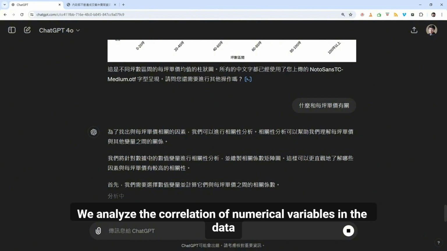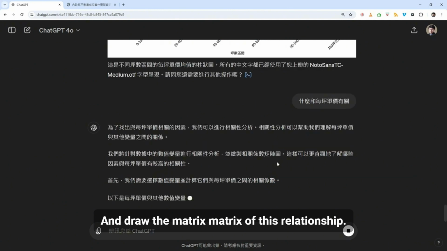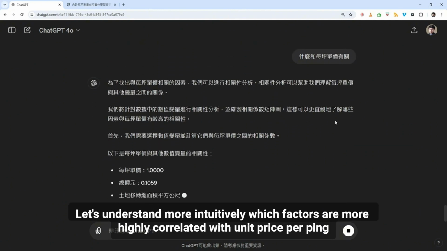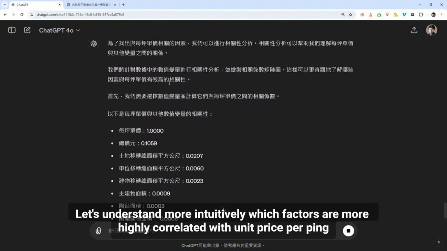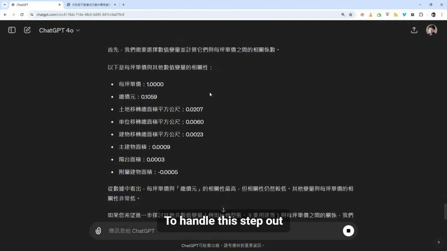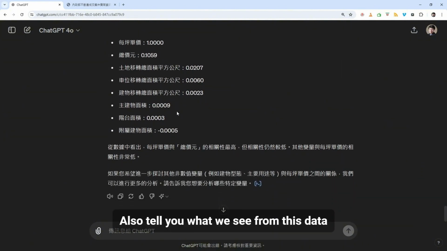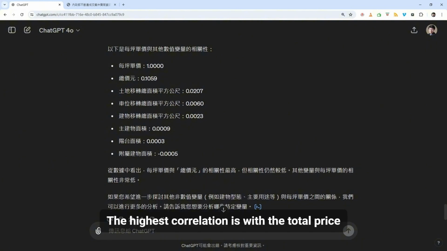We analyze the correlation of numerical variables in the data and draw the matrix of this relationship. Let's understand more intuitively which factors are more highly correlated with unit price per ping. Okay, he will help me check the correlation of variables, handle this step, and also tell you what we see from this data. Per ping unit price: the highest correlation is with the total price.